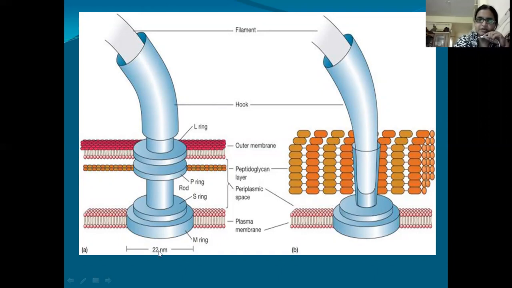M ring is the membrane ring, and S ring is the periplasmic ring. In gram negative bacteria, the flagellum has four rings: M ring, S ring, P ring, and L ring. M is the membrane ring, S is the periplasmic space ring, P is the peptidoglycan ring, and L is the outer membrane ring.